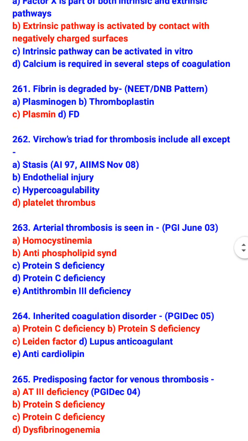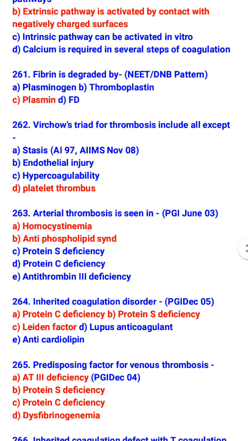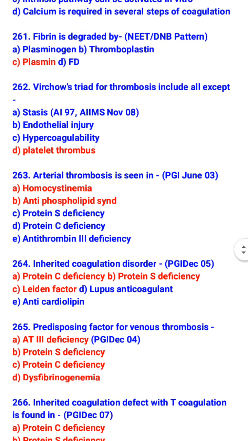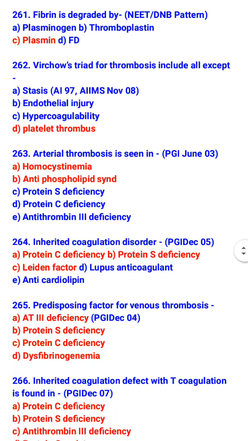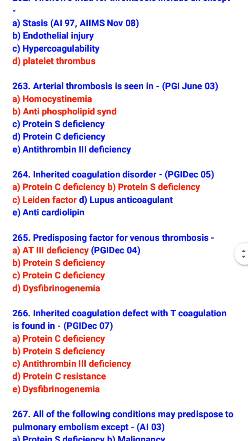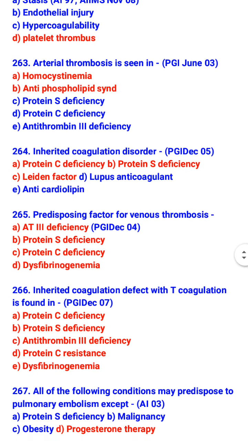Virchow's triad for thrombosis includes all except platelet thrombus. So Virchow's triad includes stasis, endothelial injury and hypercoagulability. Arterial thrombosis is seen in homocystinemia, antiphospholipid syndrome. Inherited coagulation disorders are protein C deficiency, protein S deficiency and Leiden factor.